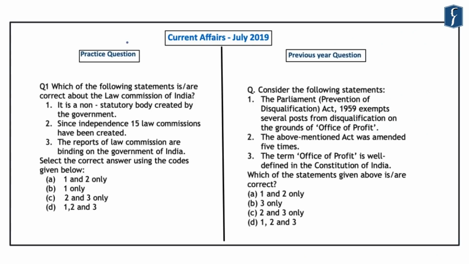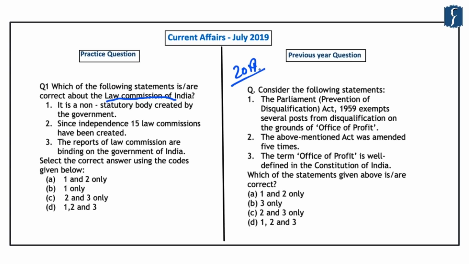The first question that we are taking from the current affairs of the July month, of which we will be discussing the first 10 questions, is related to the Law Commission of India. This question has been inspired by the previous year question of the year 2019. In 2019, a question was asked related to the Office of Profit.